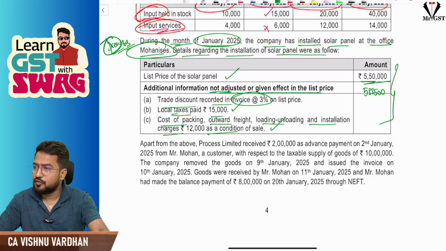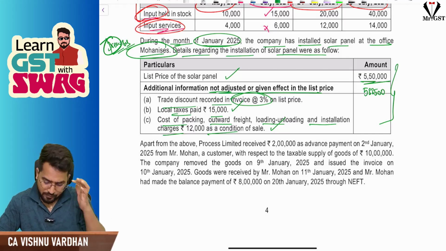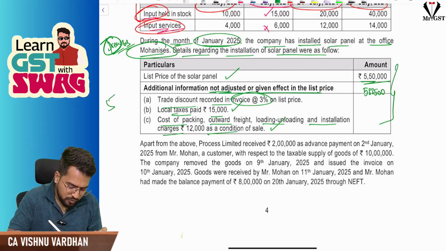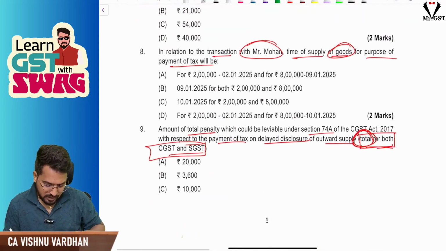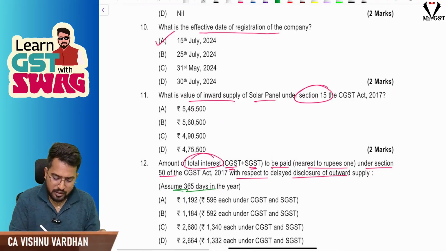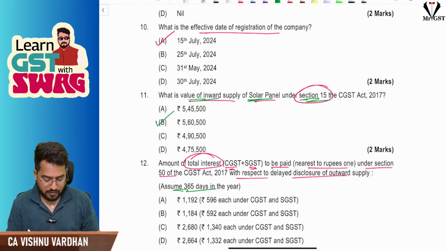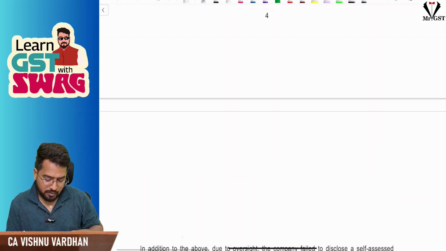So it is 5,60,500. Okay, so the total will come to 5,60,500. So if you see, there is a question regarding the value of inward supply of solar panel under section 15, and it is 5,60,500. Okay, super. Right, coming to the next paragraph.